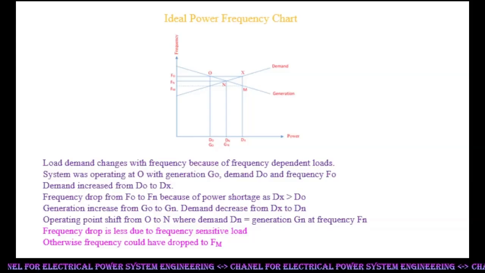Frequency dropped from Fo to Fn because of power shortage, as Dx is greater than Do. Generation increases from Go to Gn, demand decreases from Dx to Dn. The operating point shifts from O to N, where demand Dn is equal to generation Gn at frequency Fn. The frequency drop is less due to frequency-sensitive load. Otherwise, frequency could have dropped to Fm.